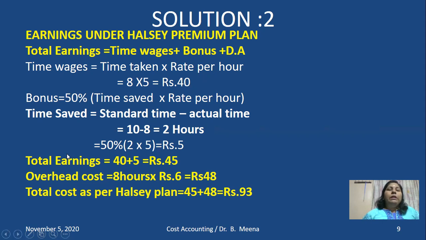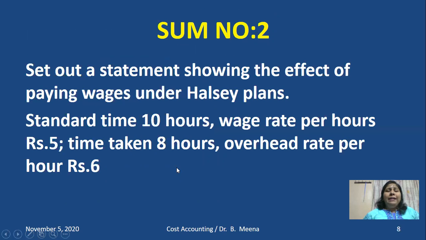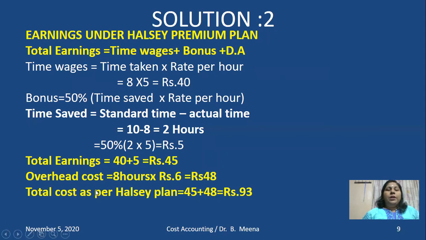So what is the total earnings as per this problem? 40 plus 5, 45. And we have one additional piece of information, the overhead rate per hour. The overhead cost is 6 rupees per hour. He worked 8 hours, so what is the overhead cost? 8 hours into 6 rupees. The overhead cost is calculated only on the hours applied, so 8 hours into 6 rupees gives an overhead cost of 48.